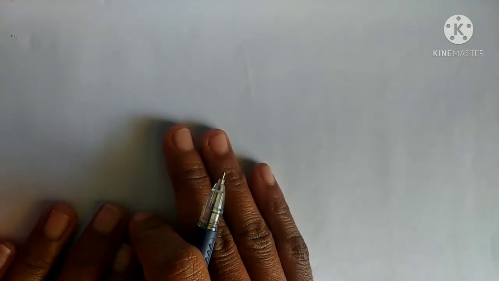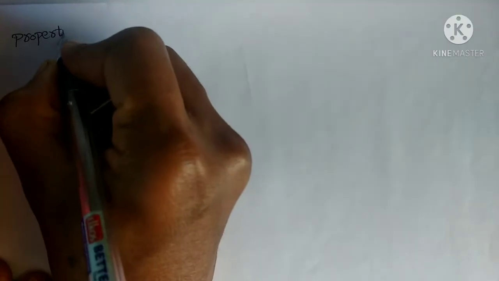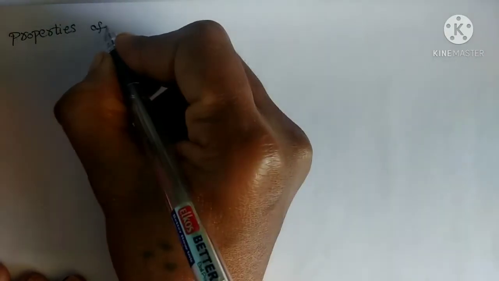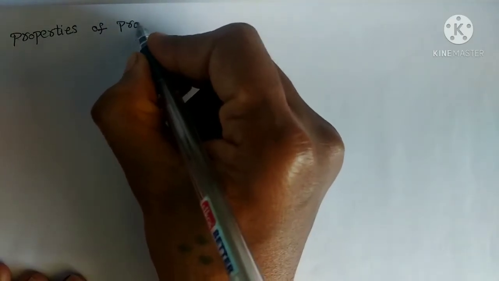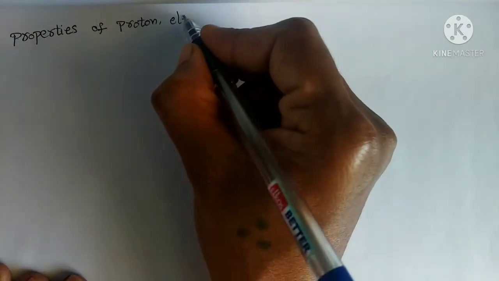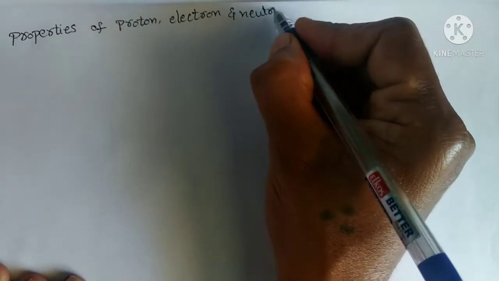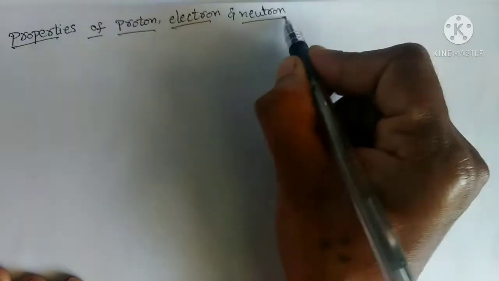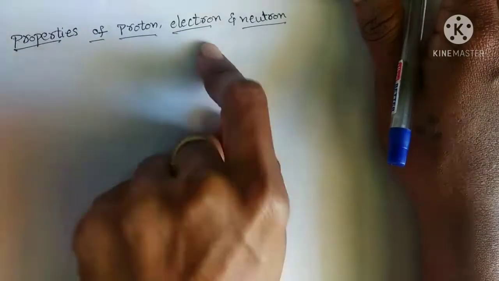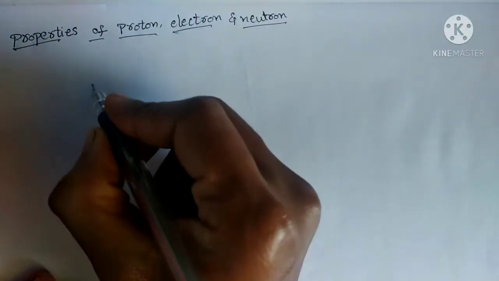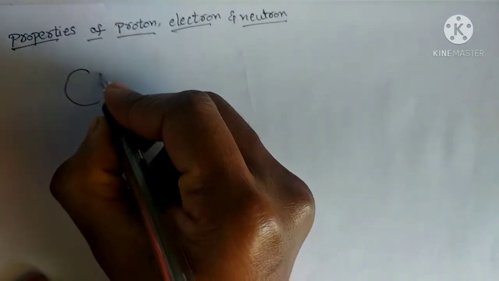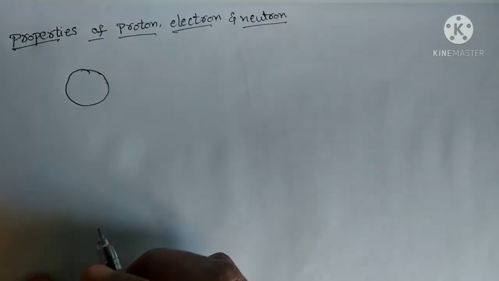In today's video, we are going to discuss properties of proton, electron and neutron. Okay, properties of proton, electron and neutron. Now, what are these proton, electron and neutron? To know this, we will discuss one general topic, that is, consider this is our universe.